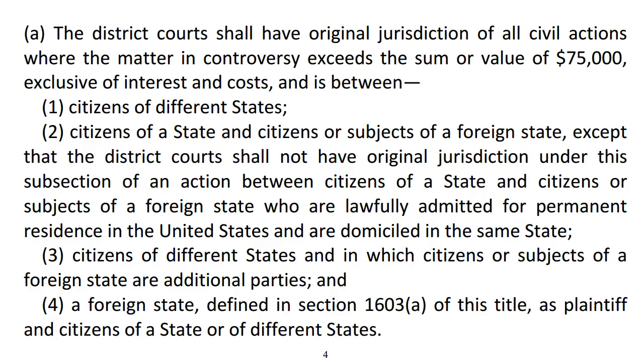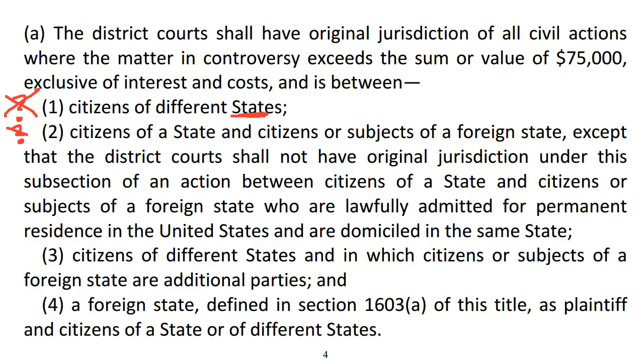What about 1332(a)(1)? Is that met? And the answer is going to be no, because you have to have citizens of different states, states of the U.S. But here it's a citizen of France versus one who's a citizen of Germany. What about number 2? Is that met?